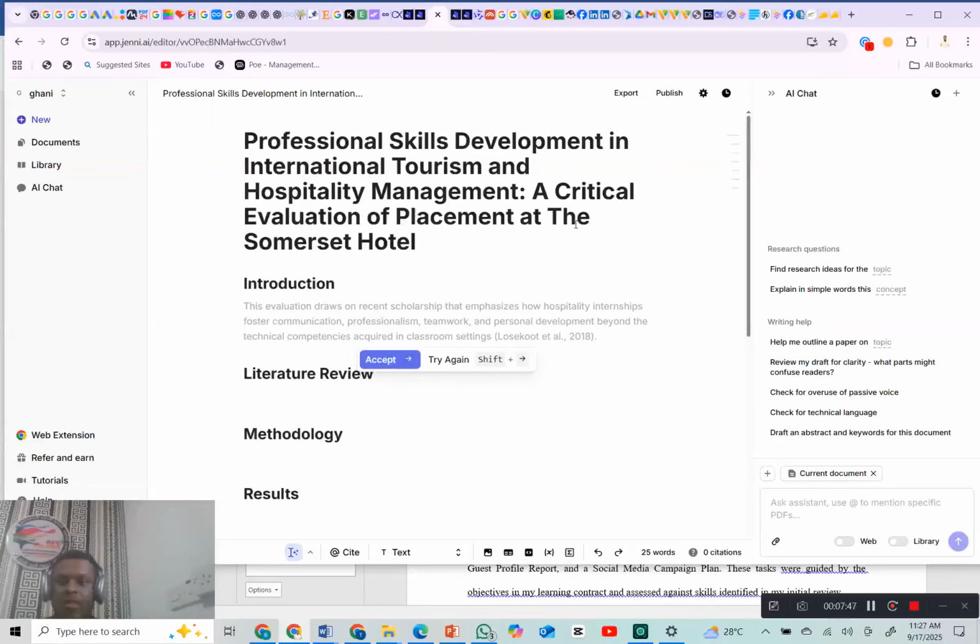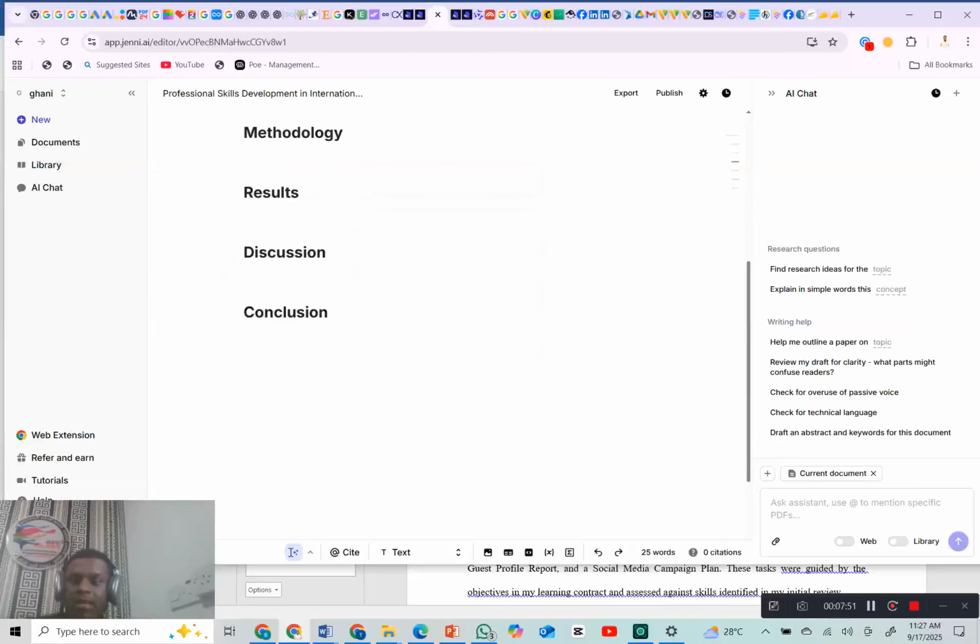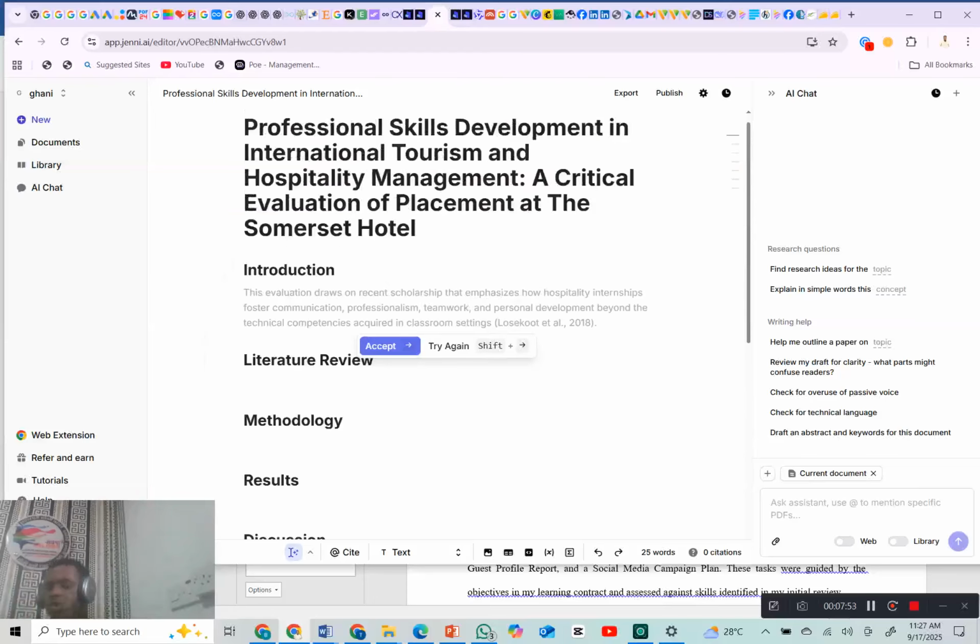Now look at it now. Automatically it brings up what? Look at the headings. As you can see now, one of the good things about this, if you look at this closely, it has already started writing for you. Now, if you look closely again, it automatically brings out citations for you.